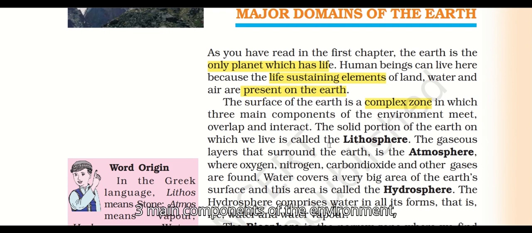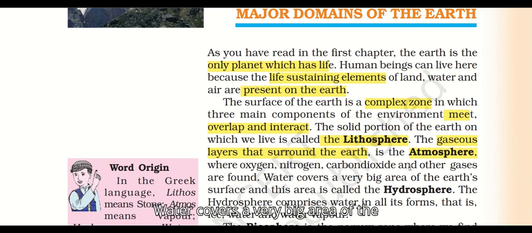Three main components of the environment meet, overlap, and interact. The solid portion of the earth on which we live is called the lithosphere, and the gaseous layers that surround the earth is atmosphere, where oxygen, nitrogen, carbon dioxide, and other gases are found.